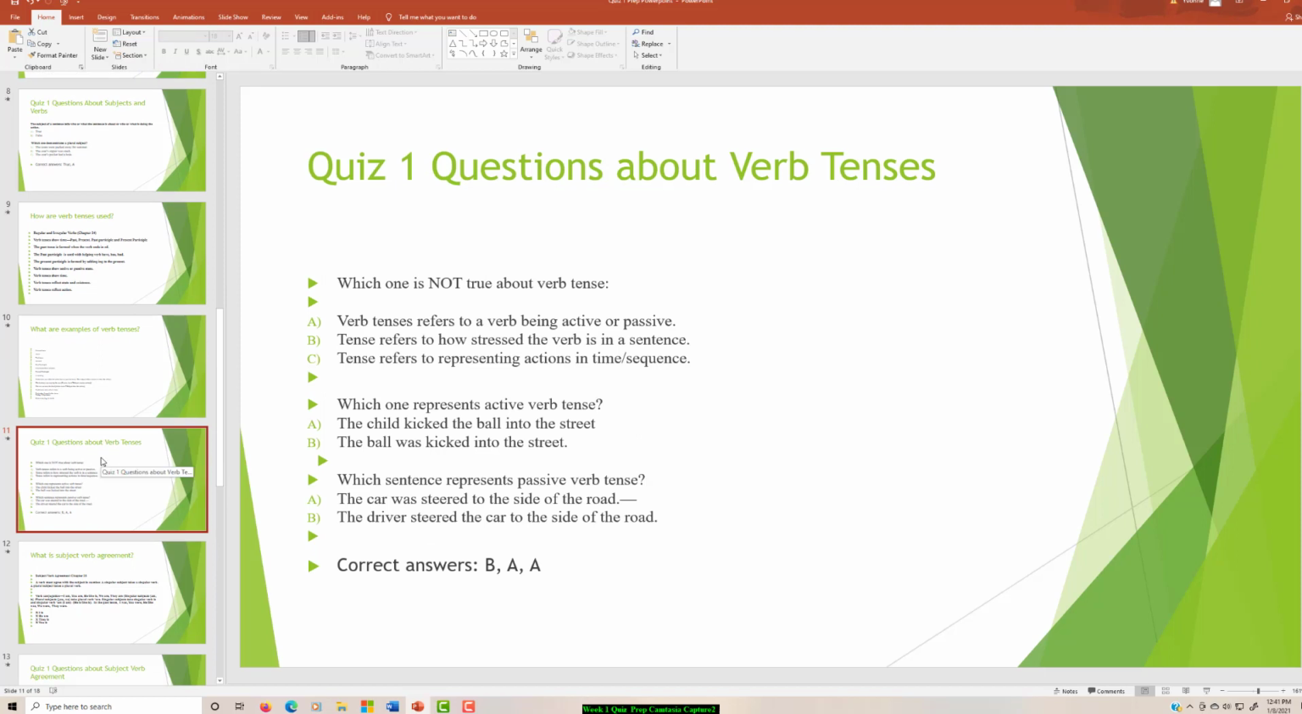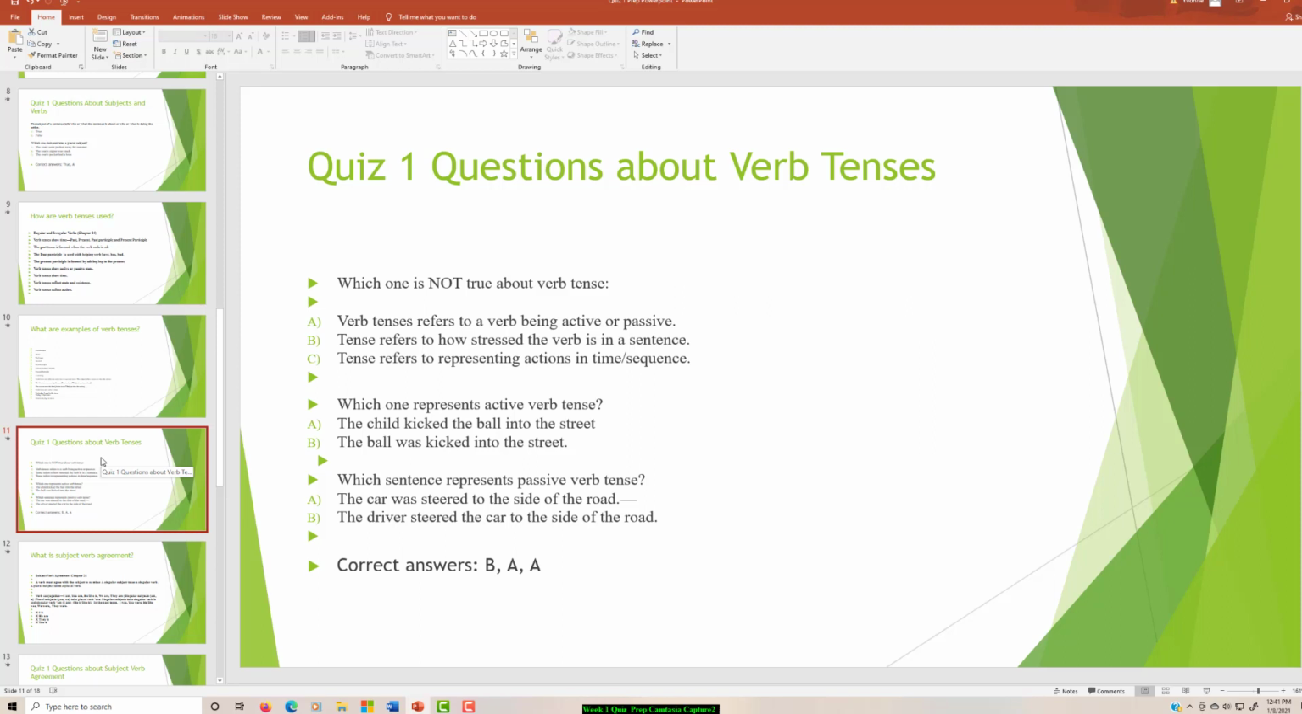Which one is not true about verb tenses? A. Verb tenses refer to a verb being active or passive. B. Tenses refer to representing actions in time. C. That's true. But the only one not true is B. Tenses refer to how stressed the verb is in a sentence.